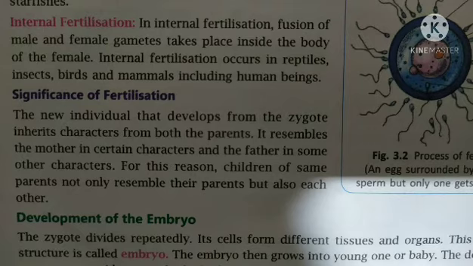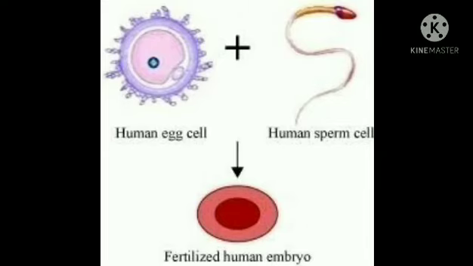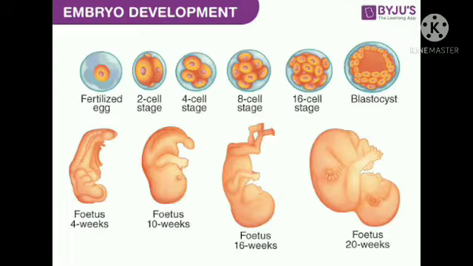But internal fertilization means the fusion of male and female gametes takes place inside the body of the female, such as in humans. So in the human female the fertilization is internal. What is the significance of this fertilization process? The significance is that the new individual that will be formed will inherit characters from both parents.